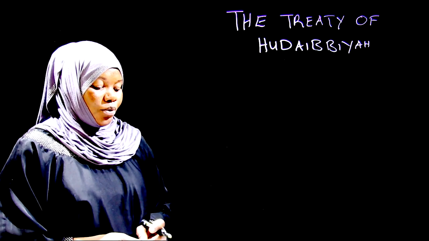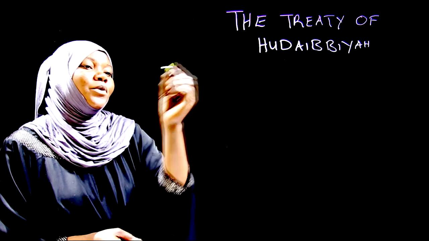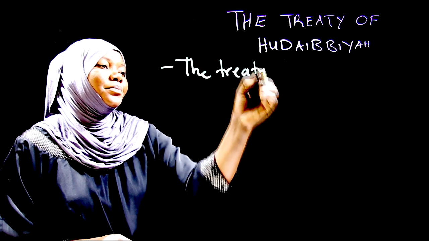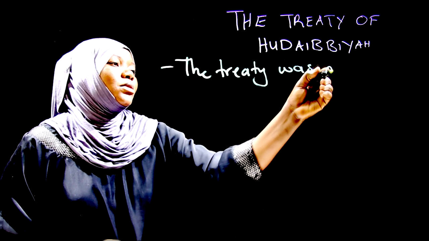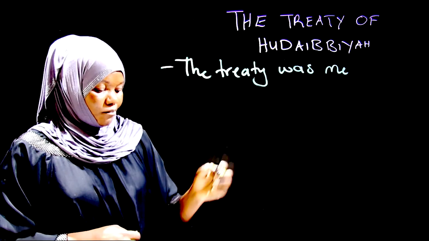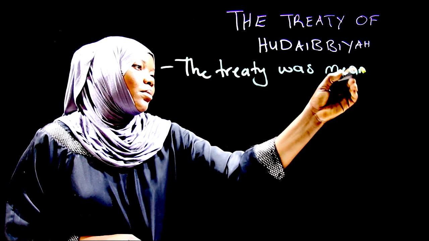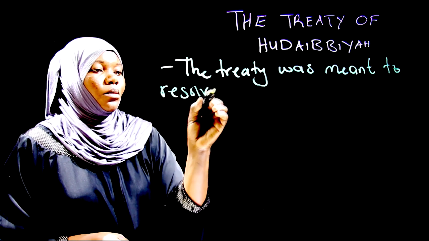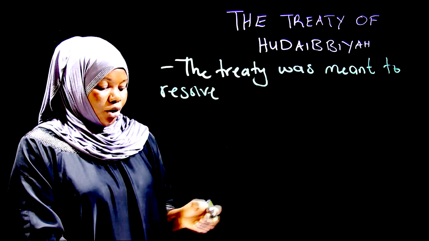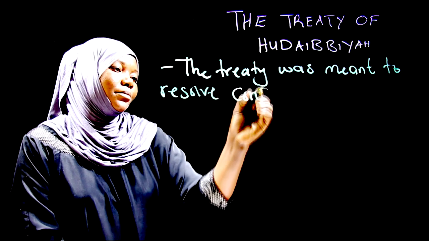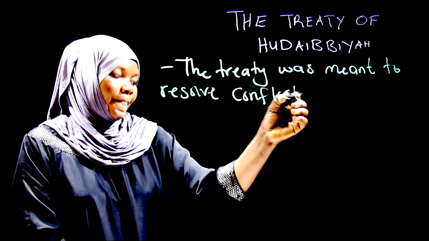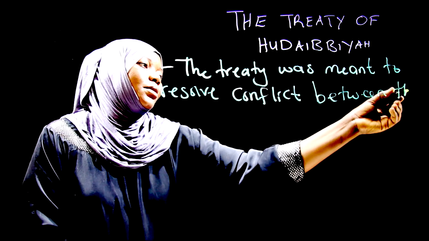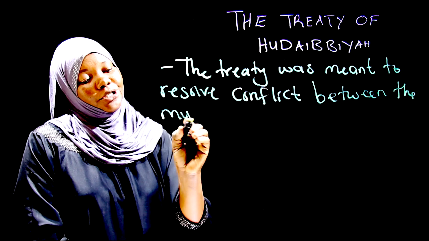So, the treaty was meant to resolve conflict between the Muslims and the Quraysh.